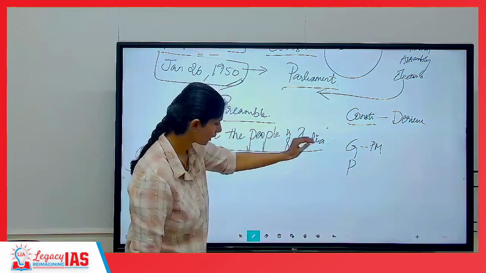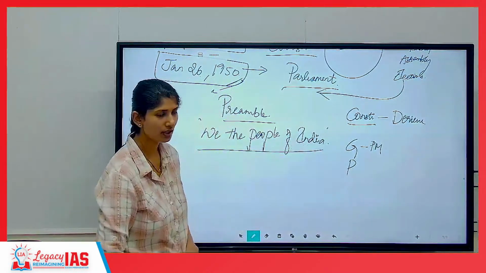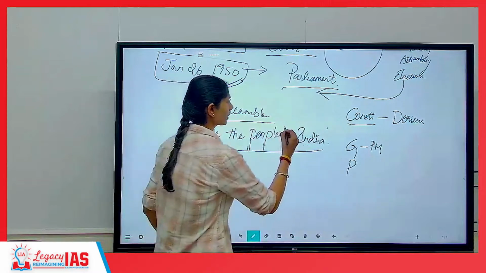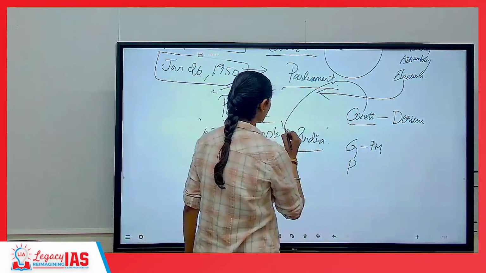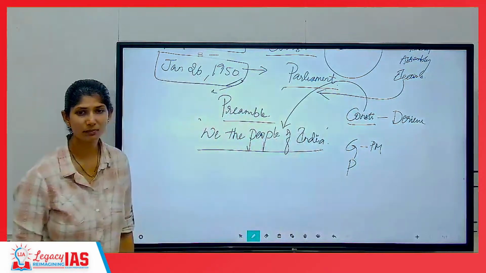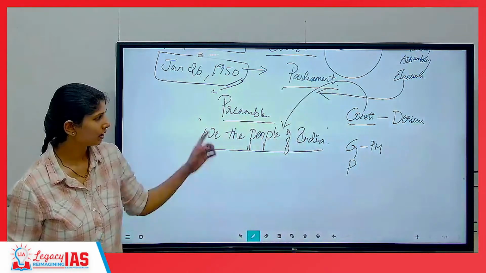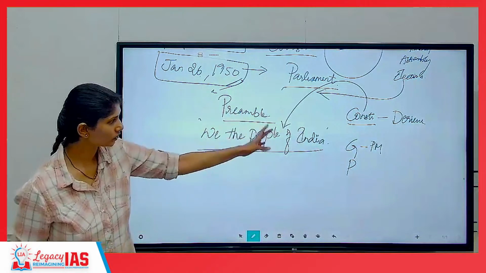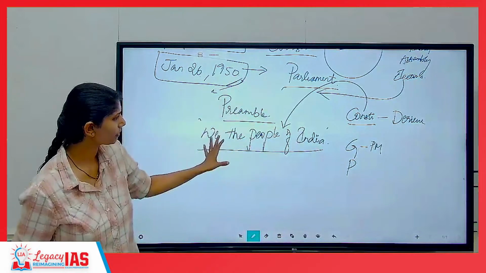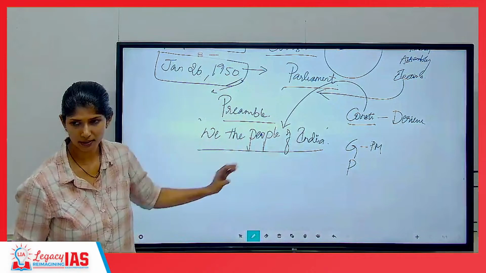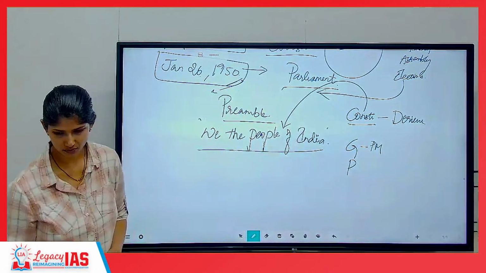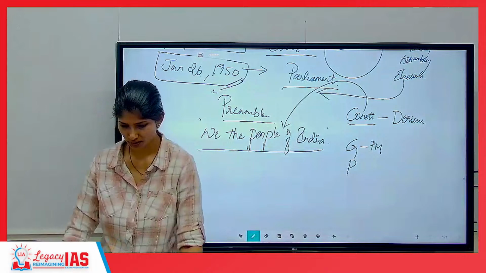These words that we have put in the beginning of our constitution indicate that the constitution derives its power directly from the people of India. The almighty constitution is so powerful because it receives the power from the people. Write this down. Prelims question, time and again I'm repeating.